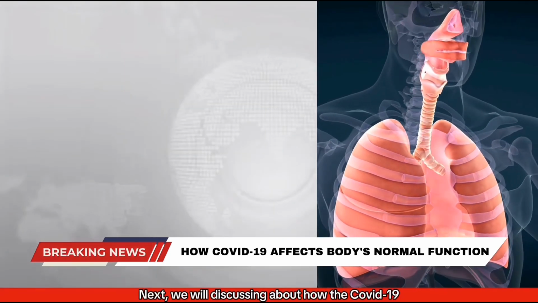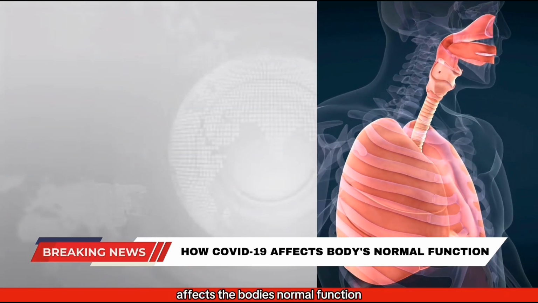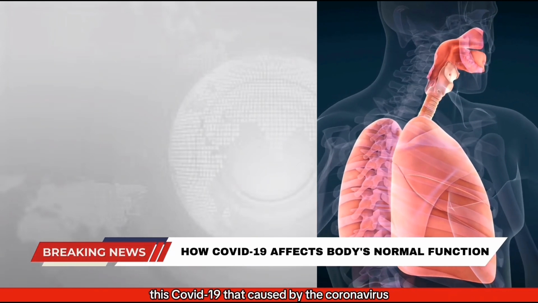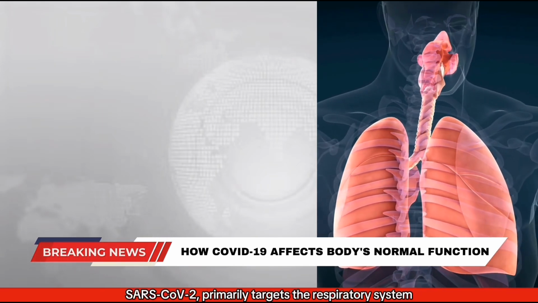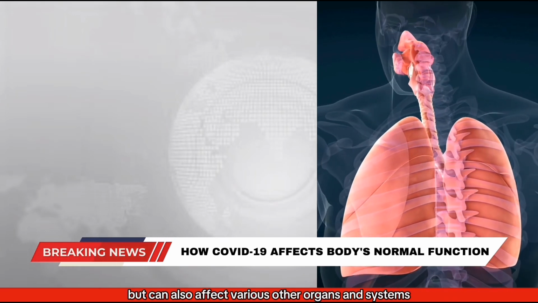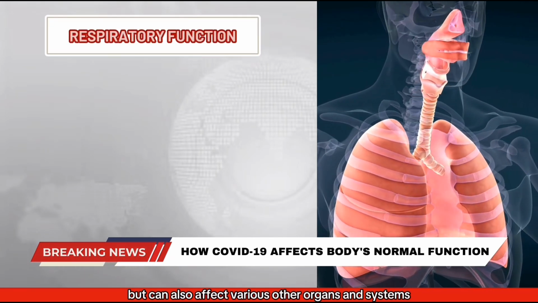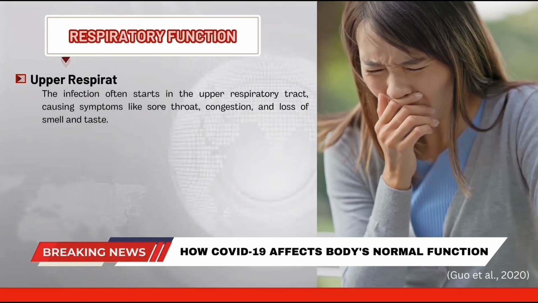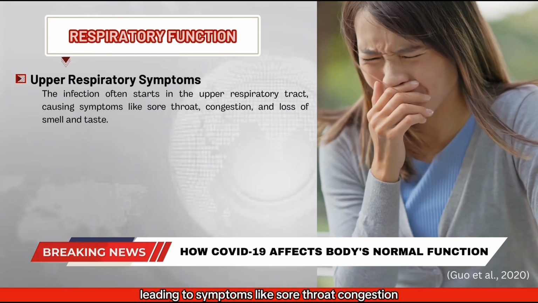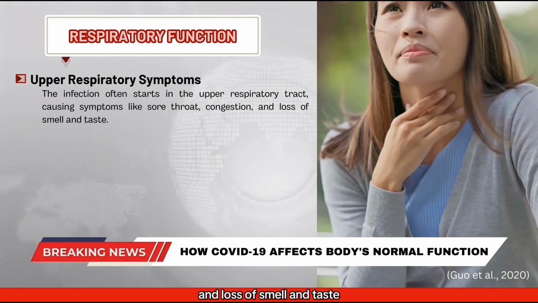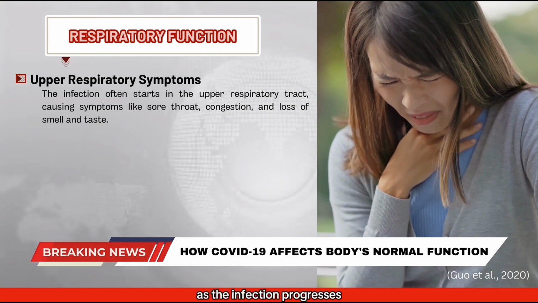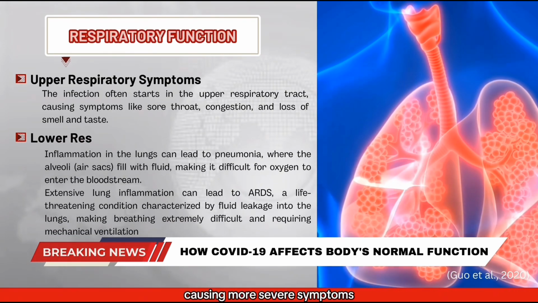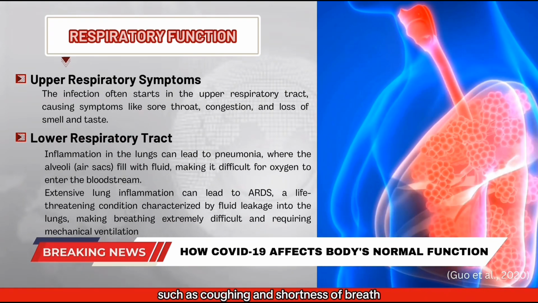Next, we will discuss how COVID-19 affects the body's normal function. COVID-19, caused by the coronavirus SARS-CoV-2, primarily targets the respiratory system but can also affect various other organs and systems. The virus replicates in the upper respiratory tract, leading to symptoms like sore throat, congestion, and loss of smell and taste. As the infection progresses, it can move into the lower respiratory tract, causing more severe symptoms, such as coughing and shortness of breath.